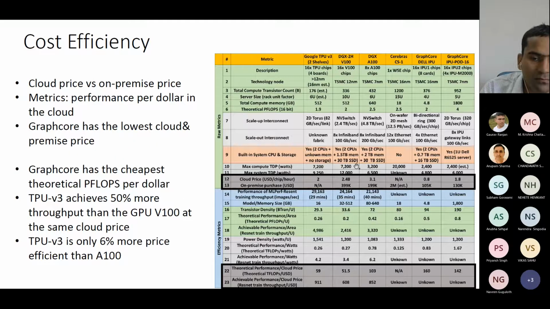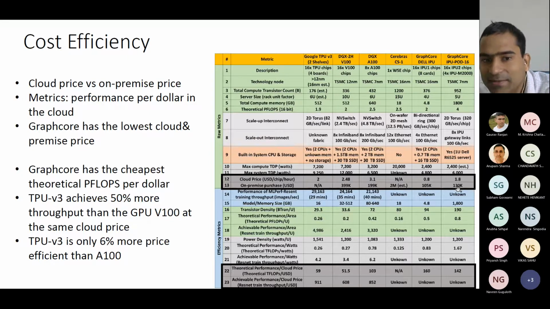Finally, the cost efficiency. So now, okay, we finally got some numbers. For each hour you want to use one chip, how much price do you have to spend? Here it is $2 US. Here it is 2.48. Here it is 3.1 US. Here it is 0.8. Here it is 1.8. And if you want to purchase it and keep it on your own premises, then it takes about 399K. Here it is 199K. That's really interesting because here it is half the number of GPUs. Here it is double the number of GPUs. Here it is only 8 GPUs. Here it is 16 GPUs. So obviously it will cost less. Now here it is $2 million. Wow, that's too much.